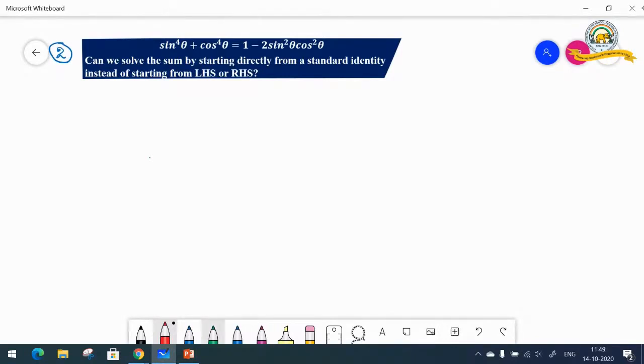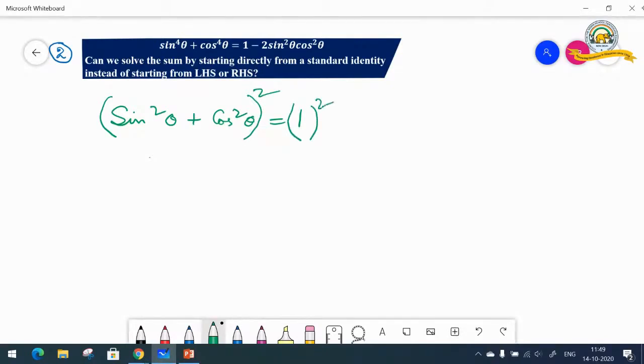So here we have, let's use a different color, give a little change. So we have, say, we know that sine square theta plus cos square theta equals to 1. So this you already know. Now what am I doing now to this? Because I've got a sine to the power 4 theta, I need to square it. So I square both the sides. When I do something on the left hand side, I do on the right hand side also.